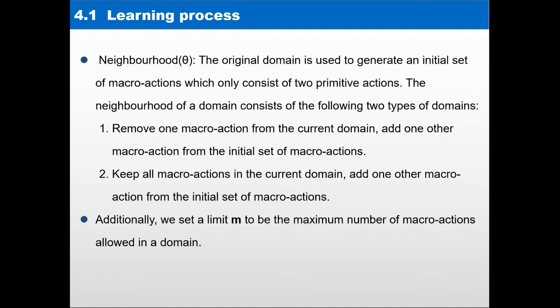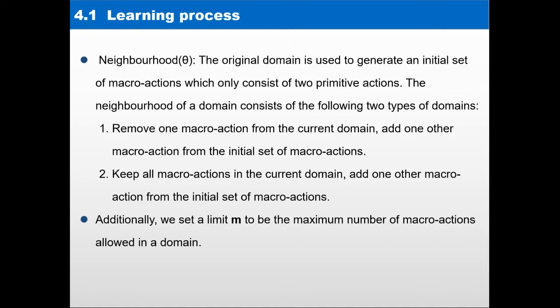Here I will just present some of the most important changes that we have made to the original ParamILS framework. The original domain is used to generate an initial set of macro actions which only consist of 2 primitive actions. The neighborhood of a domain consists of the following 2 types of domains. The first type is to remove one macro action from the current domain and add one other macro action from the initial set of macro actions. The second type is to keep all macro actions in the current domain and add one other macro action from the initial set of macro actions to the current domain.